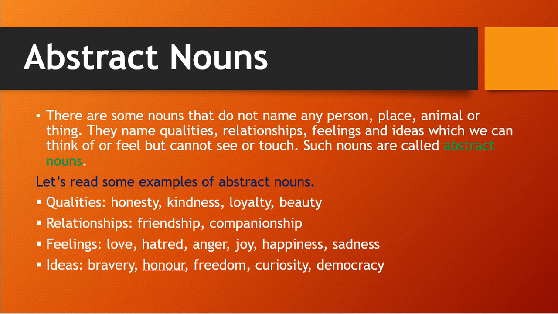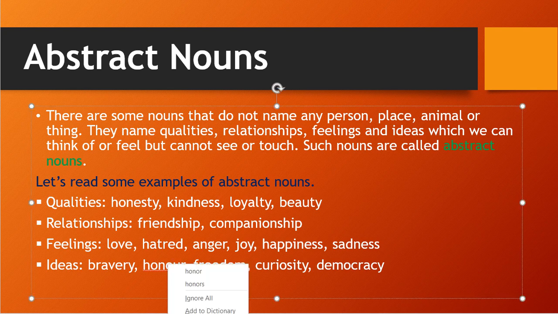We have seen honesty, friendship, love, bravery, honor. Correct. Those are the abstract nouns. After that we have seen the material noun also.